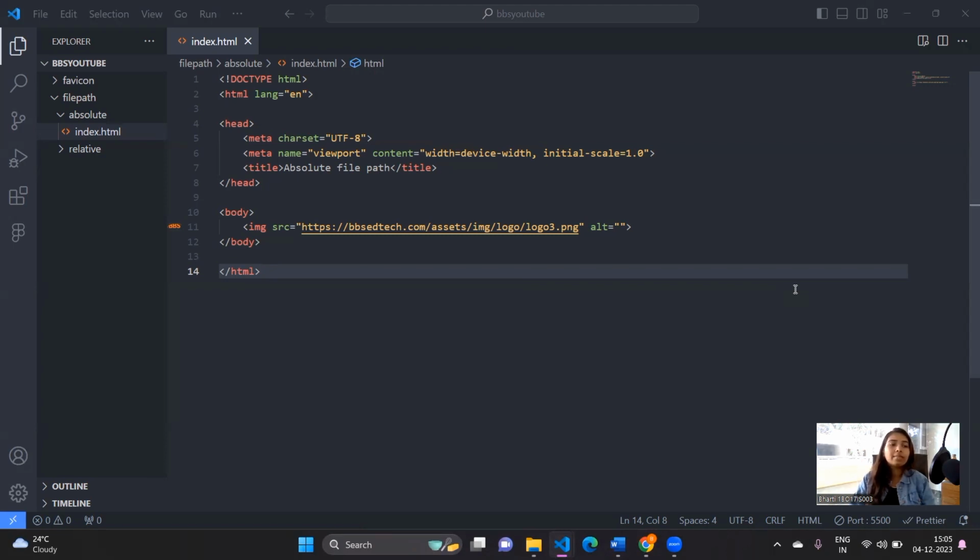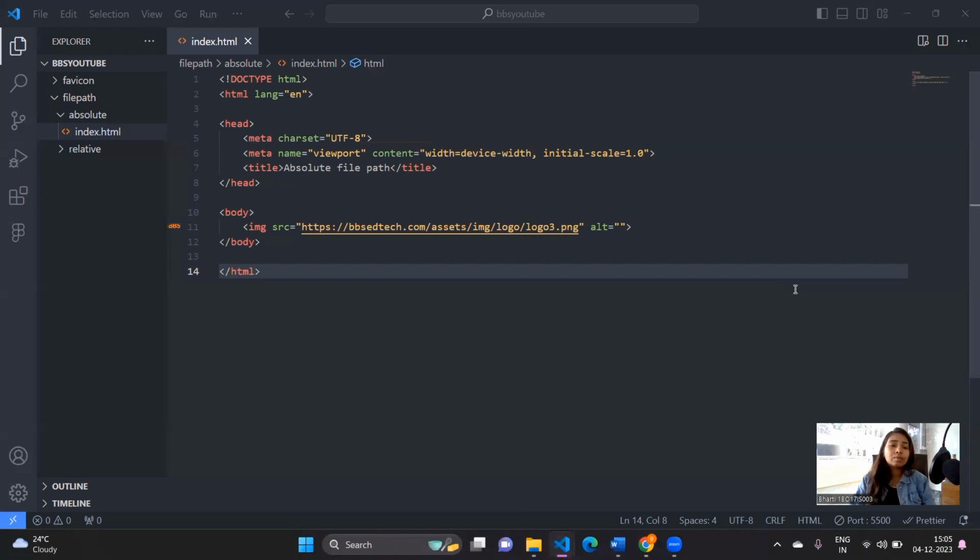File paths are used to link external records such as images, videos, style sheets, JavaScript codes, and much more things. So to insert any file, the source must be known in your file structure. Now let's understand that there are two types of file path which exist. One is the absolute file path and the other one is a relative file path.